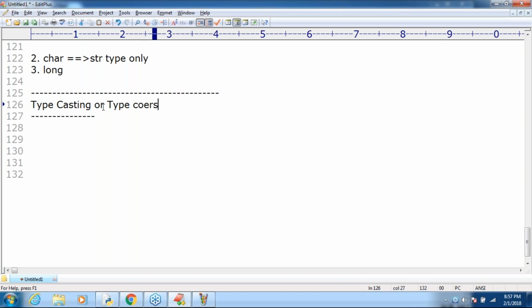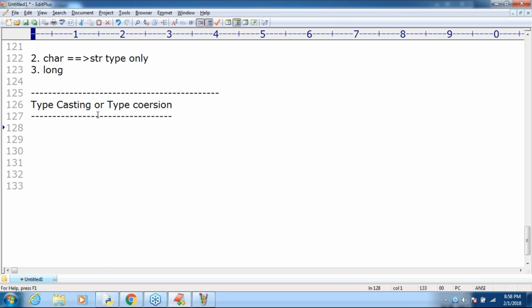Are you getting that? Type coercion. Coercion or casting is nothing but conversion only, from one type to another type. That's all. So now, what are the various inbuilt functions for typecasting?